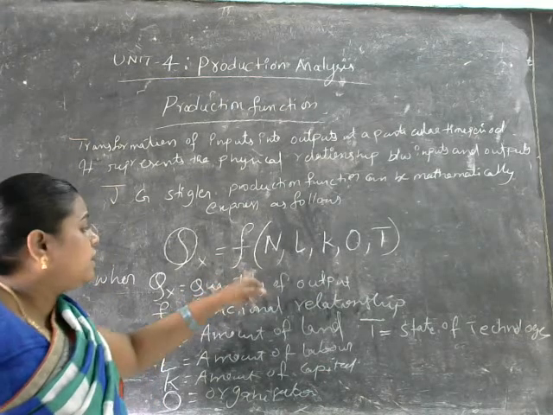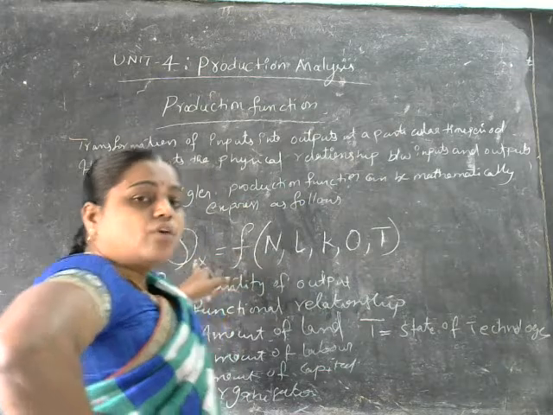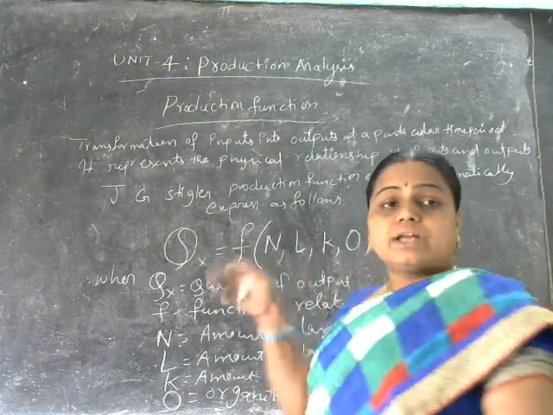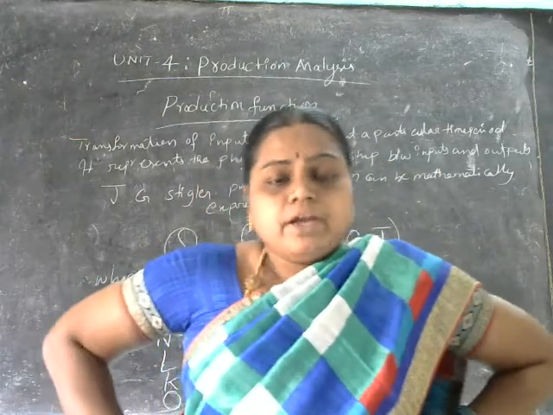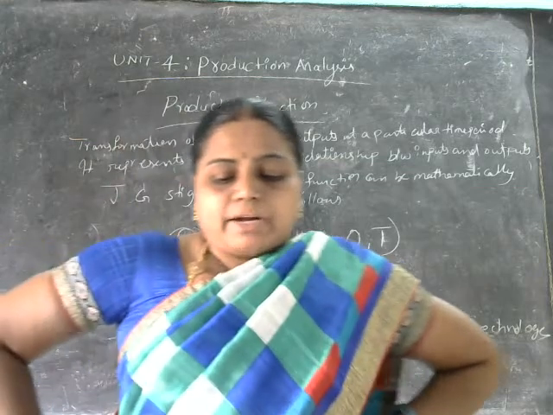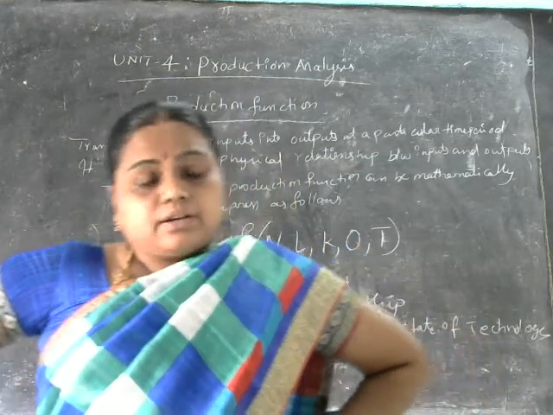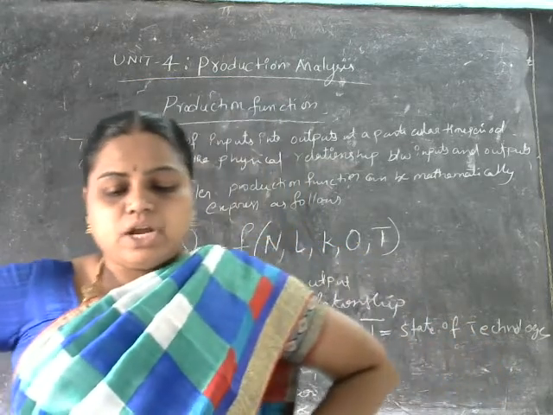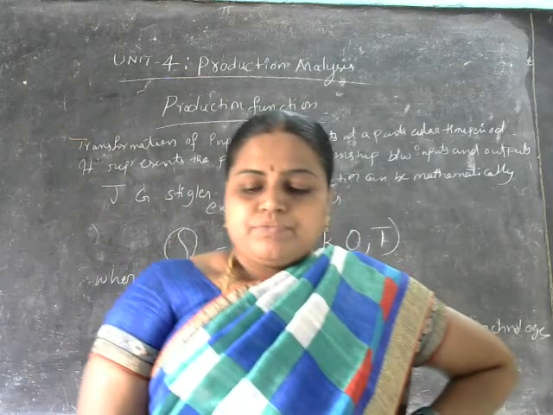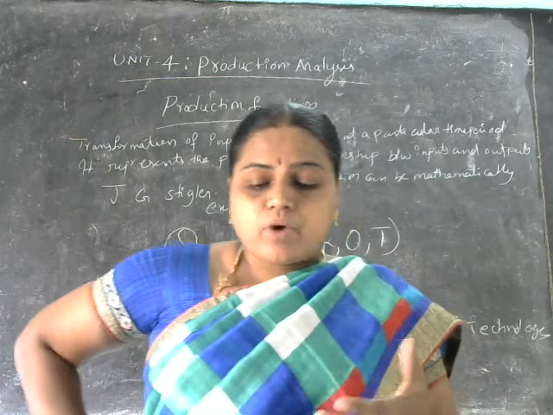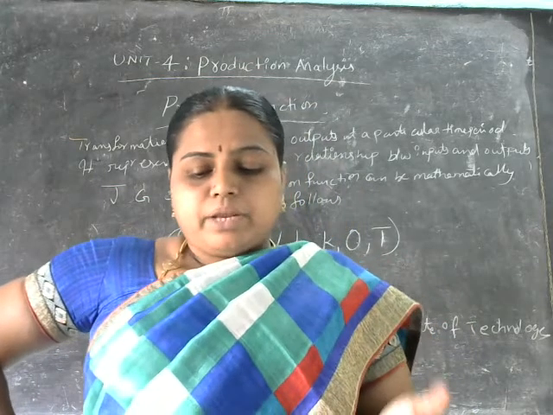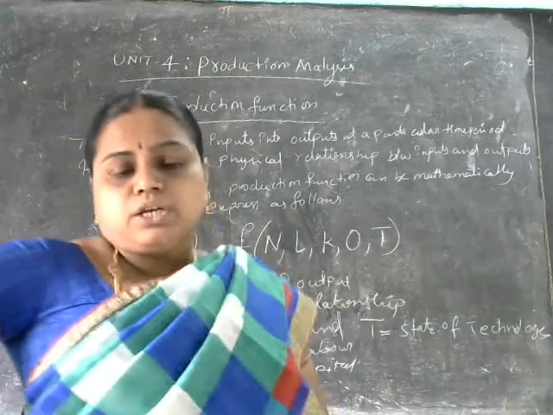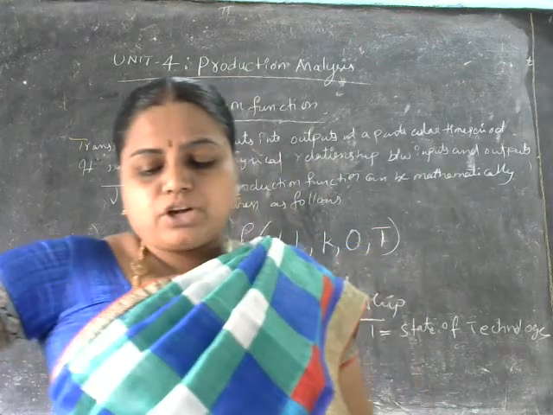On what is it going to depend? On the functional relationship of all these things. So N, L, K, O, T will be called independent variables here, which determine the quantity of inputs used: land, labor, capital, organization, and also technology. If a given quantity of output is produced with minimum quantities of various inputs, therefore the production function of a firm can be studied.